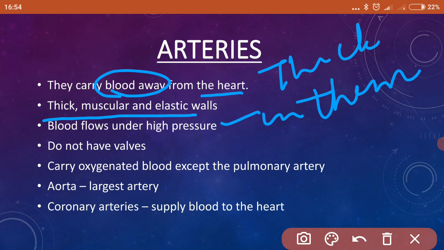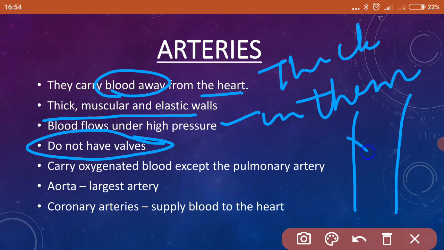Now, as this blood flows at high pressure, there is no need of valves inside the vessels. Like this, if these are the vessels, inside this there are no valves to prevent the backflow of the blood, because blood flows at high pressure.